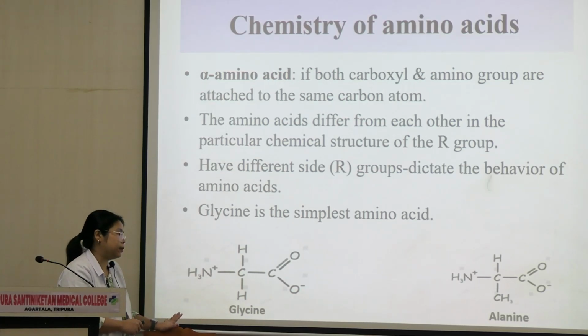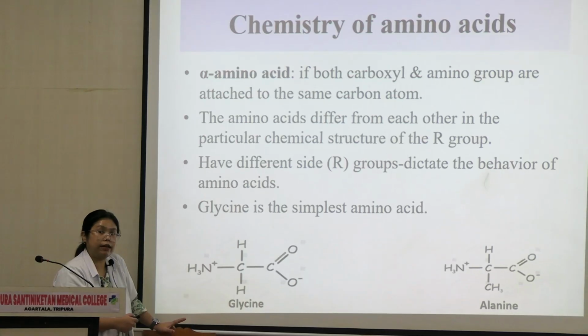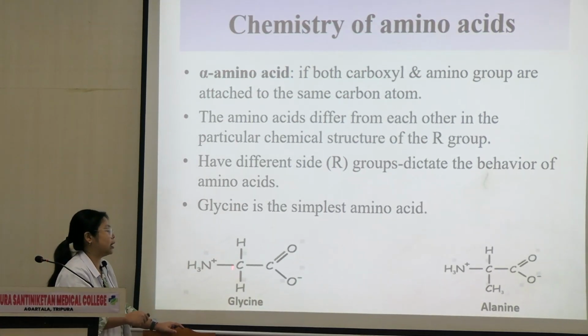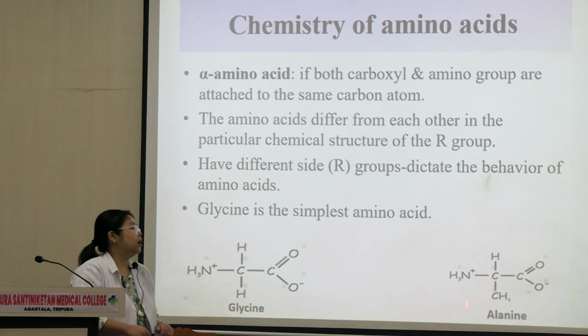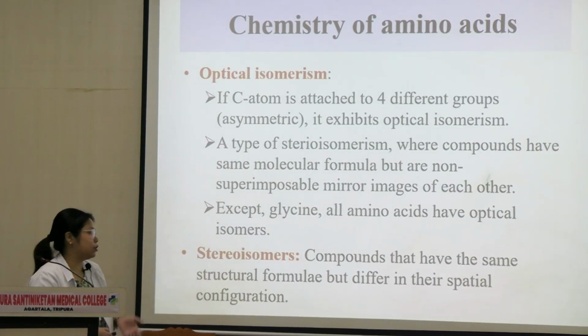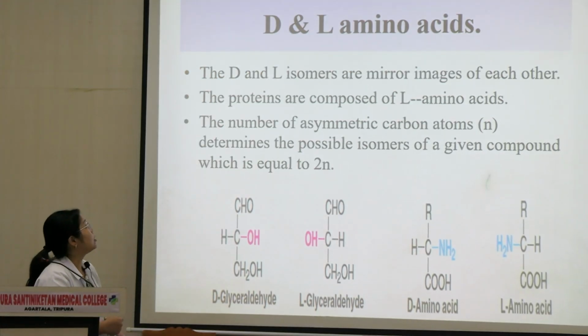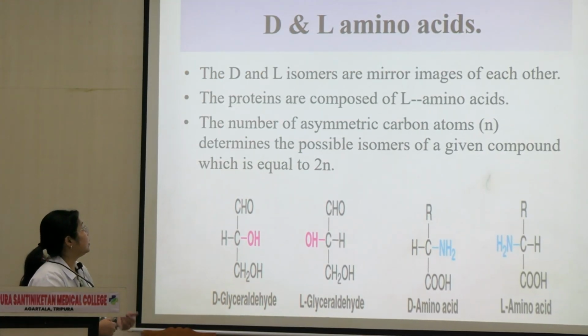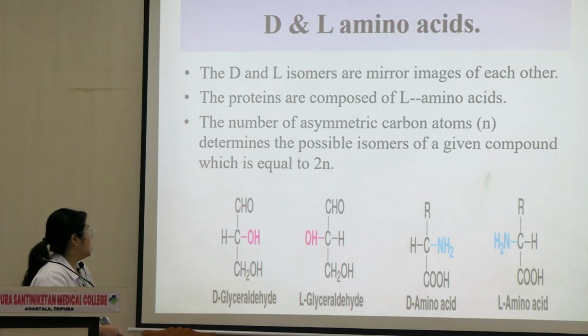What is an asymmetric carbon once again? When the groups that are attached to the same carbon, they have to be different from each other. Here we have similar groups, so glycine can never show optical isomerism. Alanine here shows. Every other amino acid you will see later on shows optical isomerism. These are the isomers, D and L amino acids, or D and L isomers.